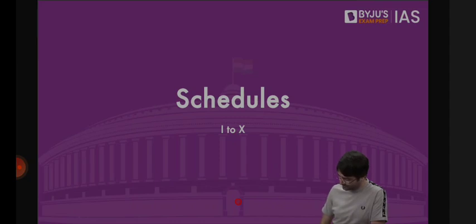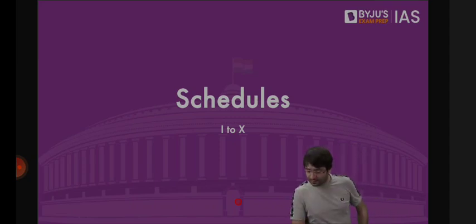Can national emergency be imposed in a particular part of the country? Yes. What is the impact of financial emergency on common people? Maybe the welfare schemes can be stopped because the government does not have the money. How many times has president's rule been imposed in Uttar Pradesh? Should be more than 8 times, but I don't remember the exact number.